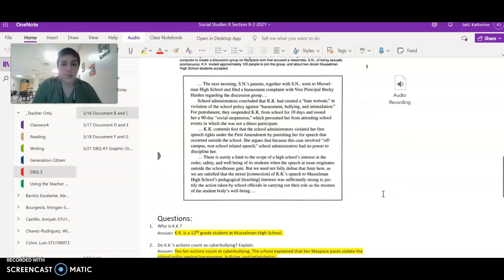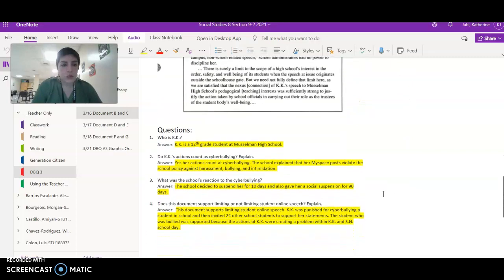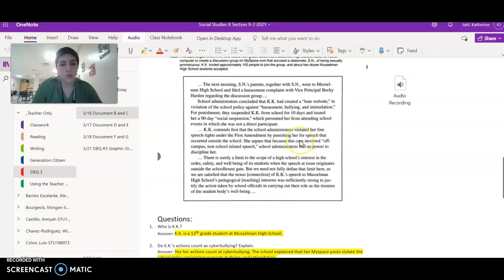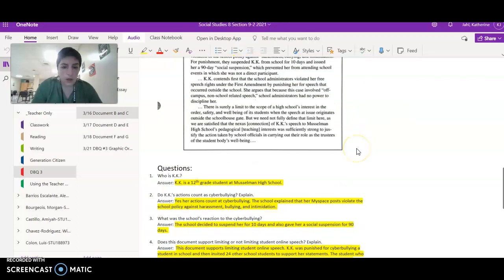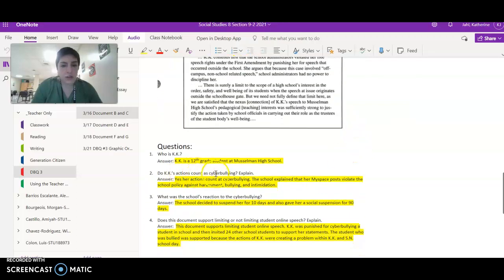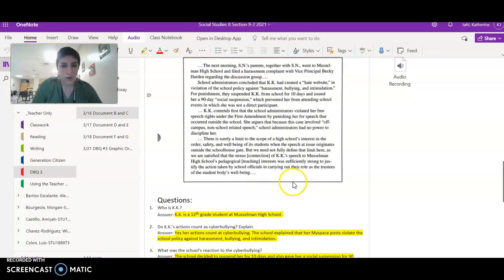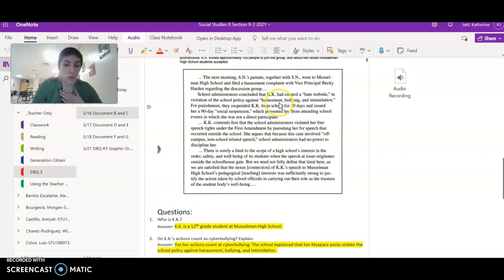All right, document C. Who is KK? KK is a 12th grade student at Musselman High School. That information came from up here in the note. Do KK's actions count as cyberbullying? Explain. Yes, her actions count as cyberbullying. The school explained that her MySpace posts violate the school policy against harassment, bullying, and intimidation. So we know that she's cyberbullying because the school concluded that. That information is right here.